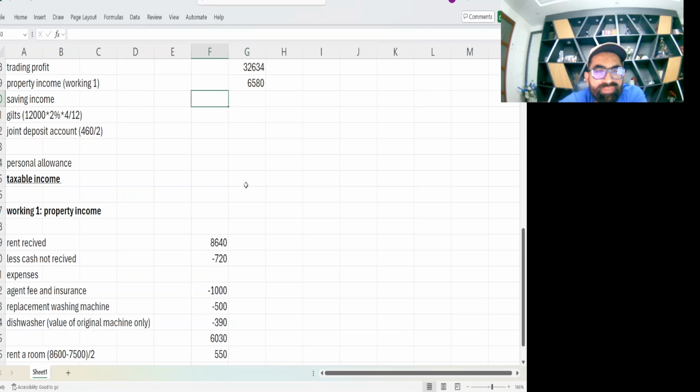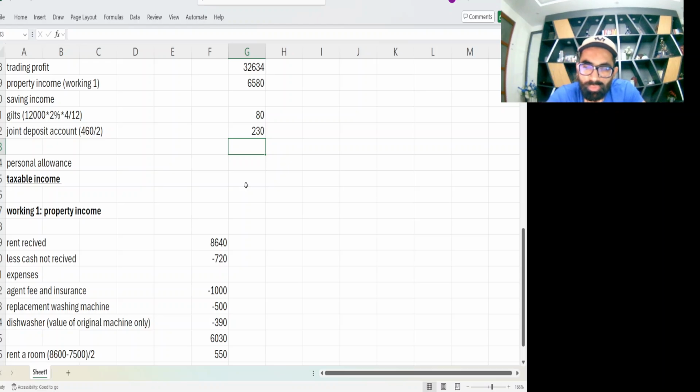Now we have savings income. There were two savings incomes. One is gilt, and gilt is only for 4 months. So 12,000 was the nominal value. You always calculate interest on gilts on nominal value into coupon rate. So 12,000 multiplied by 2% into 4 upon 12, 80. And then there was a joint deposit account, so 460 divided by 2 is 230. We've already covered this.